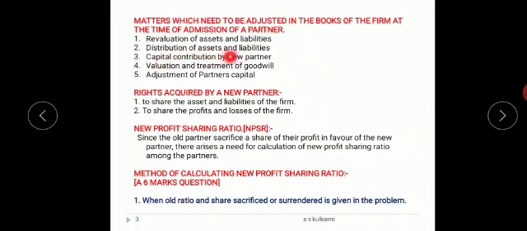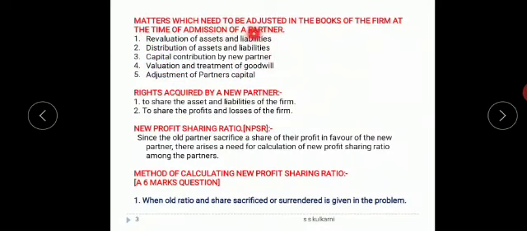Second is distribution of assets and liabilities, that is, they can dispose of the assets or they can settle liabilities at the time of admission. Next, capital contribution by a new partner affects the financial activity of the firm. So what his capital will be is again changing the firm. Next, the goodwill that is brought by the new partner in favor of the old existing partners. So that valuation and treatment of goodwill has to be seen. Next, adjustment of partners' capital is to be seen. So we are having these aspects which have to be studied at the time of admission.